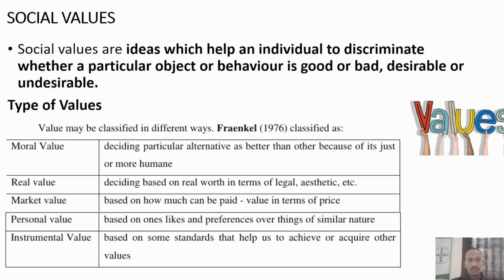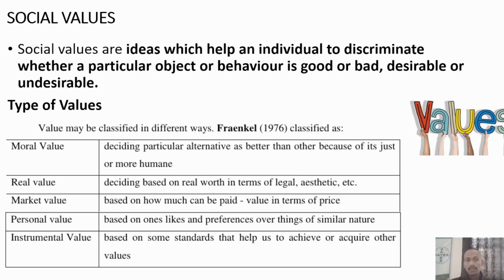The first one is moral value, deciding that a particular alternative is better than another because it is just or in line with human nature. It helps us understand whether an option is better based on justice and human nature.